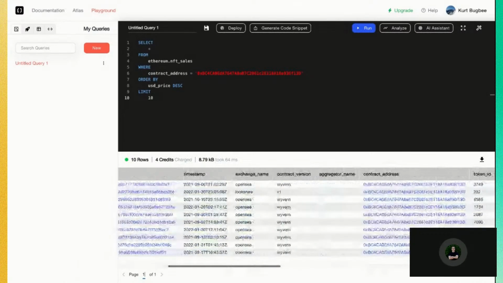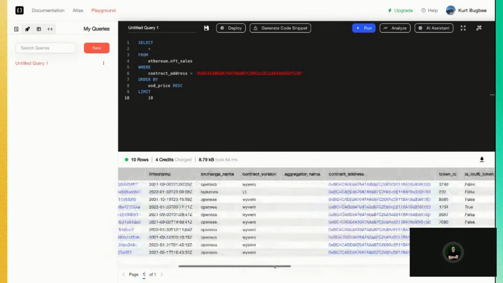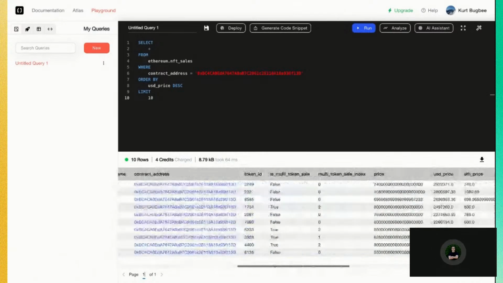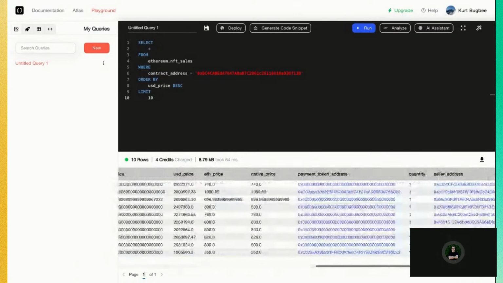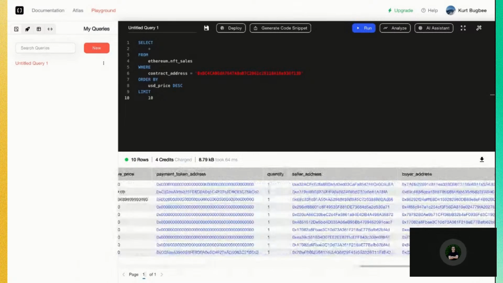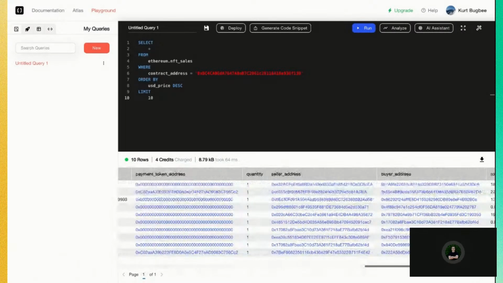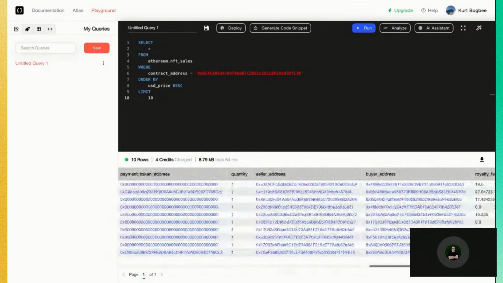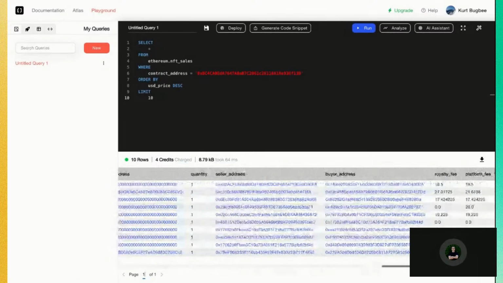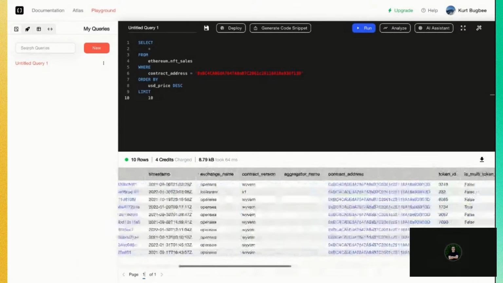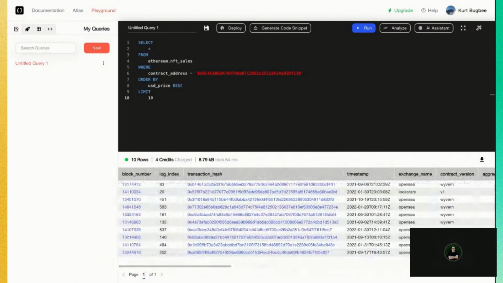We also include what exchange this sale took place on, what contract version, specific token IDs, payment token addresses, seller addresses, and whatnot. So if you want to filter for sales from a certain buyer or seller, you can do so as well, along with royalty fees and platform fees. So this is very, very useful query.